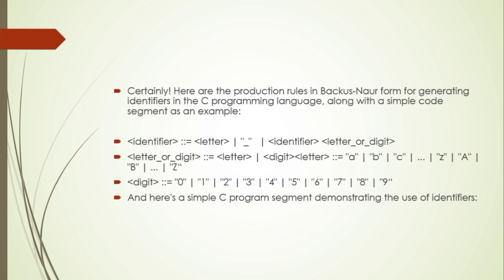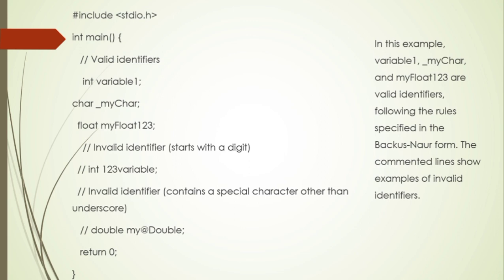Letter or digit defines letter or digit, where letter varies from a to z or in uppercase A to Z. And here's a simple C program segment demonstrating the use of identifiers. In this example, variable1, mychar and float123 are valid identifiers.